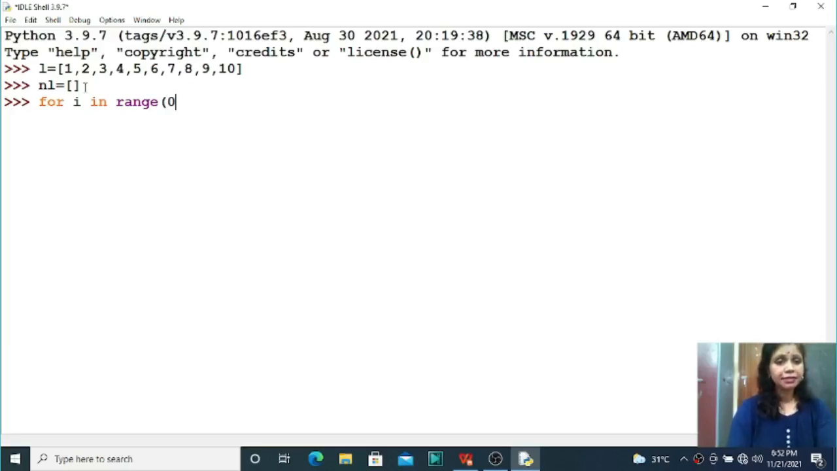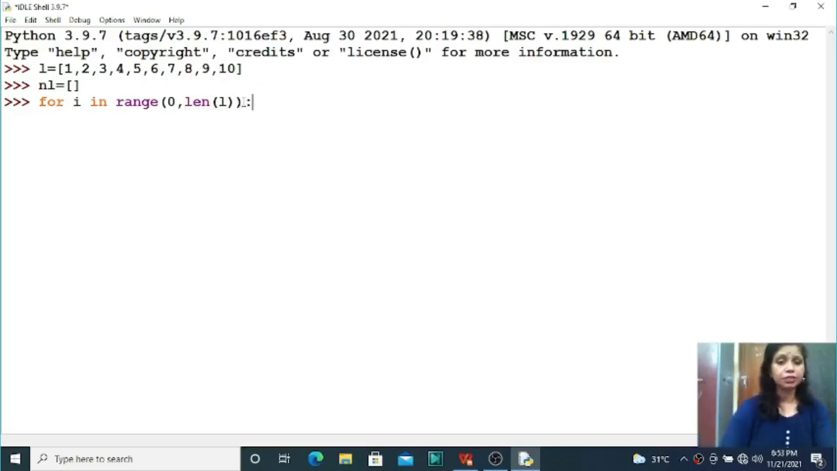That is for i in range 0, len of L. In this case len of L equal to 10. So now you want to access the elements from index number 0 to index number 9, because 10 is the stop value, 0 is the start value, right? So from index number 0 to index number 9, len of L equal to 10, but you cannot access the elements up to 10. So up to 10 minus 1 you can access the elements, right? So up to index number 9 you can access the elements.